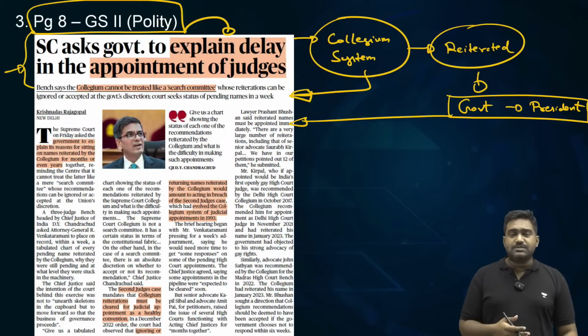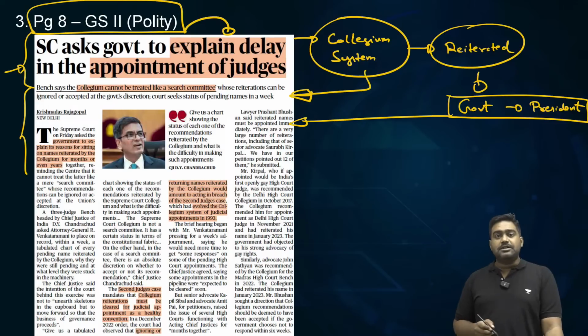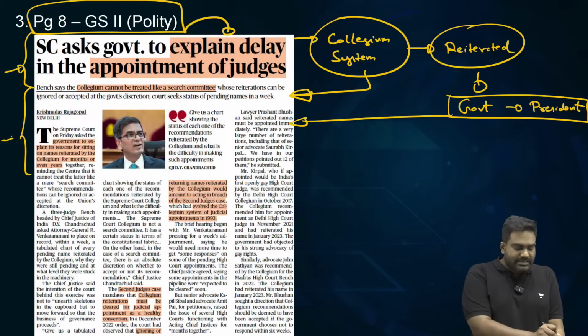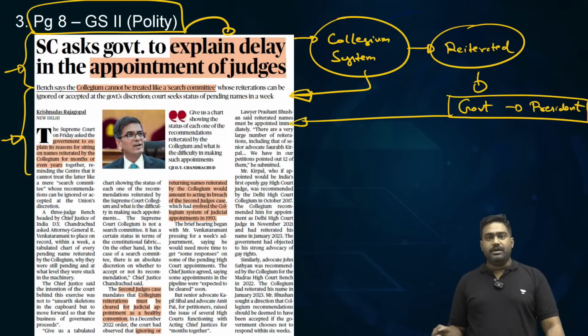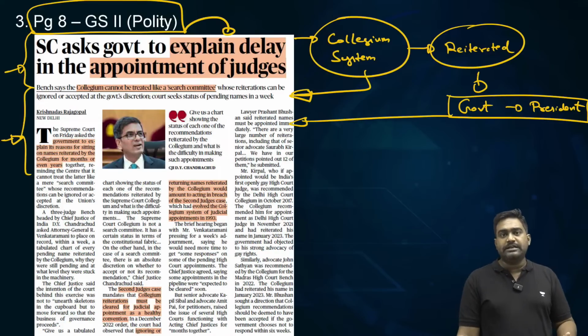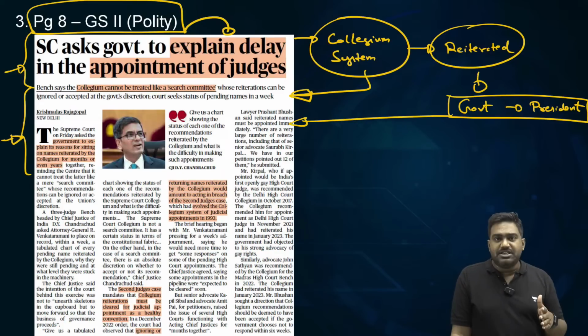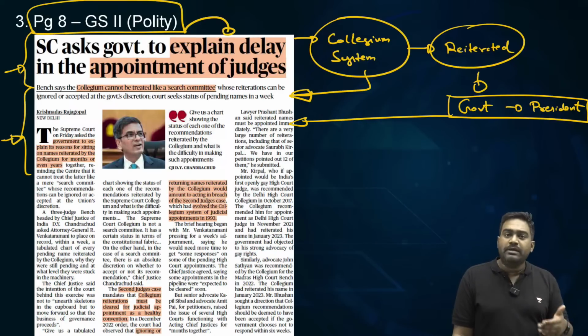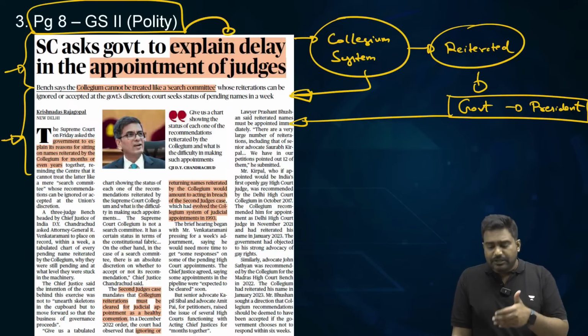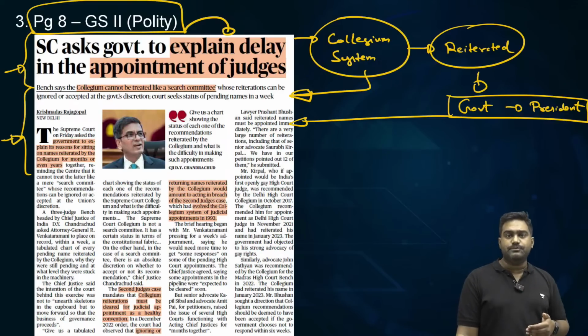In some cases, there has been a delay of few years as well, right? So this is affecting the functioning of the judiciary. It raises questions about independence of the judiciary, how executive can interfere with the judiciary and its appointment. That is why the Chief Justice of India has asked the government to explain why there is an inordinate delay in appointing judges even after collegium has reiterated their names. That is the issue being brought up here.